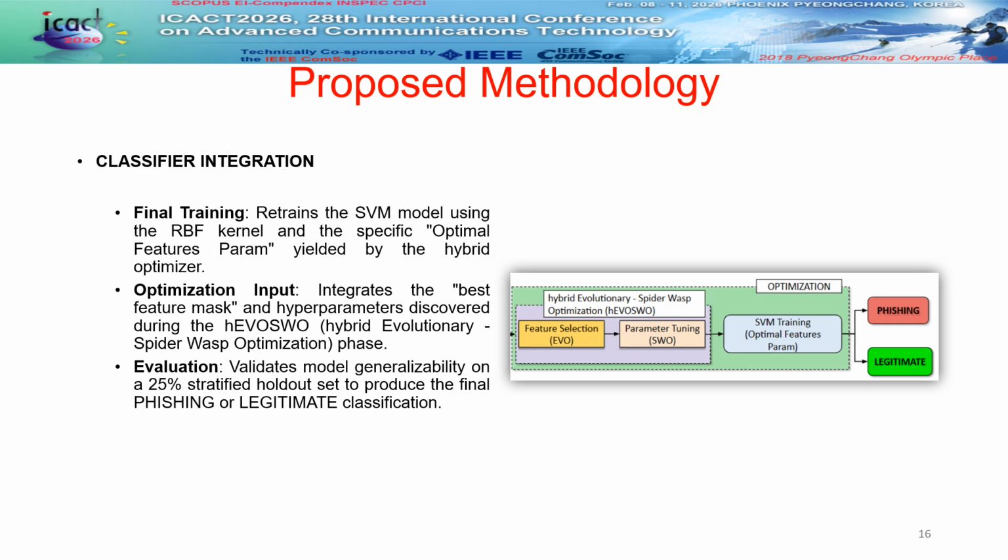Following 100 iterations, we move to classifier integration. We use the optimal feature mask and hyperparameters discovered by hybrid evolutionary spider wasp optimization to retrain a final SVM model with an RBF kernel. This ensures the classifier is perfectly tuned to the temporal patterns identified by the BiLSTM. Finally, we perform a rigorous evaluation on a 25% stratified holdout set. This separate, unseen data produces our final classification, phishing or legitimate, confirming the framework's readiness to handle real-world threats.